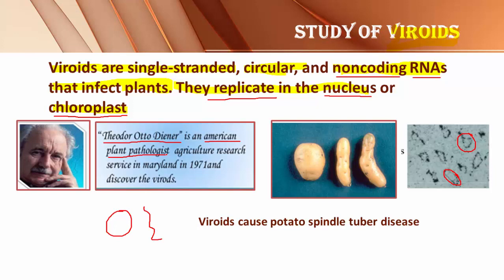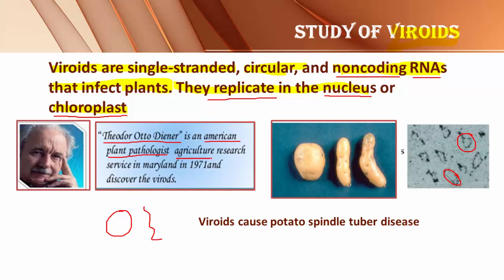If it specifies the diseases of plants, the branch is plant pathology. If it is specifying the diseases of animals, animal pathology, and in the medical field there is human pathology, where only human diseases and causal organisms are studied. So pathology means study of diseases.